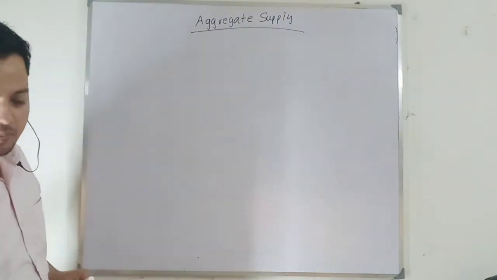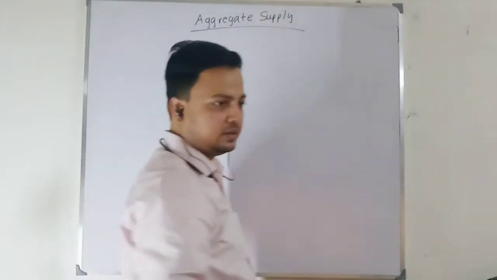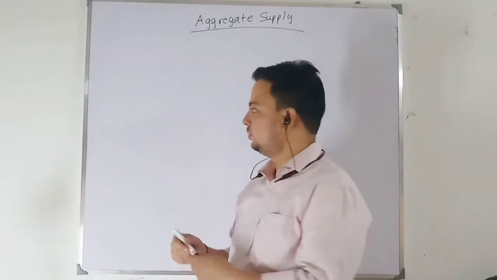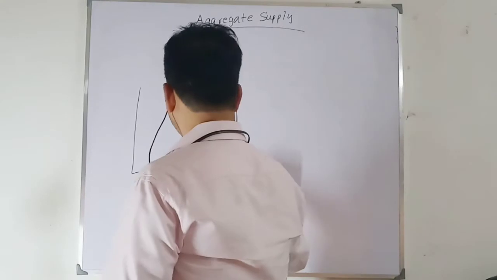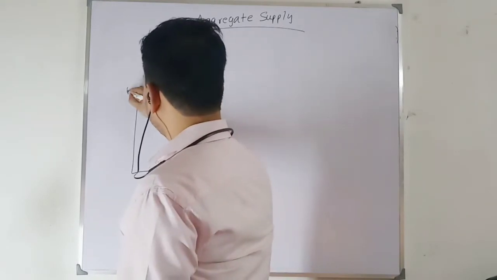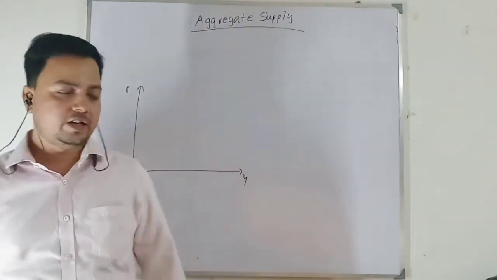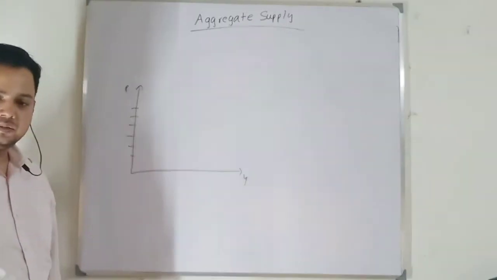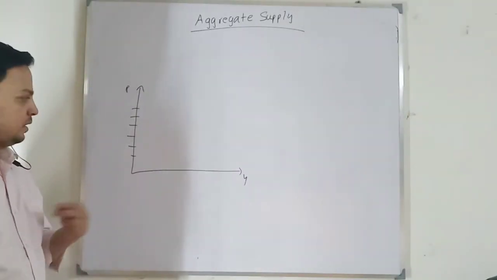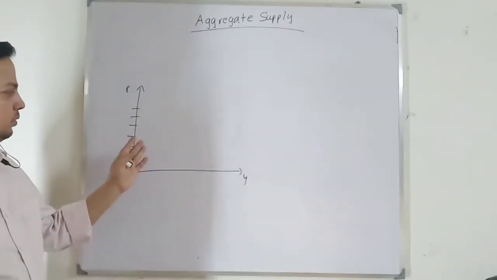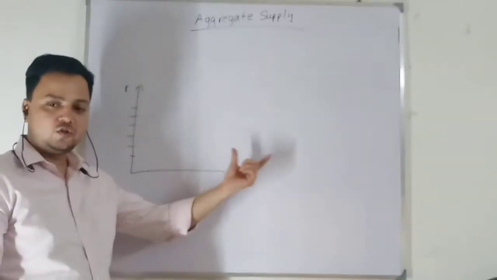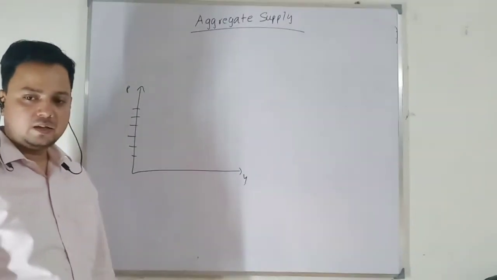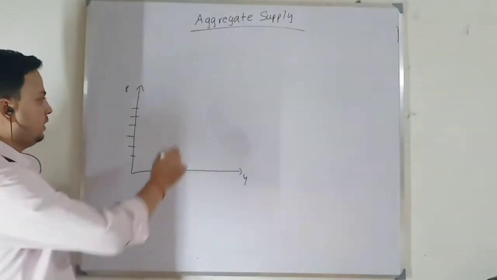So when we are talking about aggregate supply, we can say at each price level, because we have to draw in P-Y space, at each price level, how much firms are willing to supply. It depends on what assumptions we are taking and how our supply curve will look. So you have done two things.